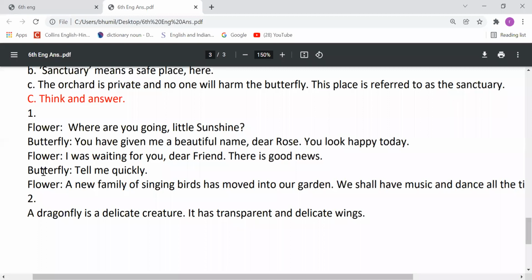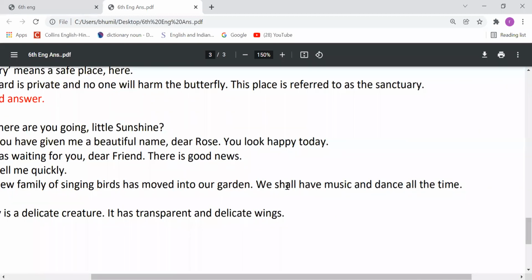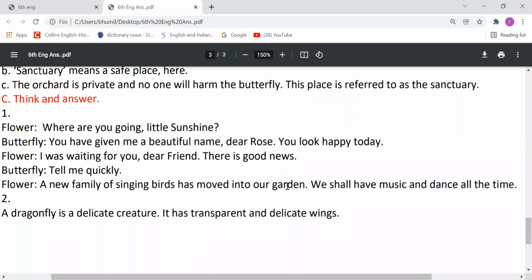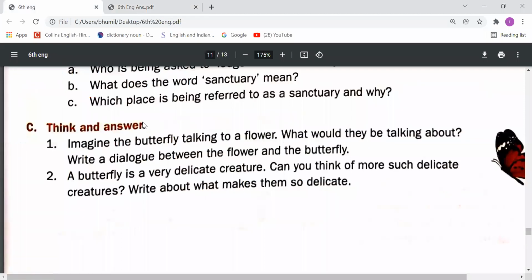Butterfly says, tell me quickly. Then flower says, a new family of singing birds has moved into our garden. We shall have music and dance all the time. Right? So these can be the dialogues of the butterfly and the flower. Answer may vary.